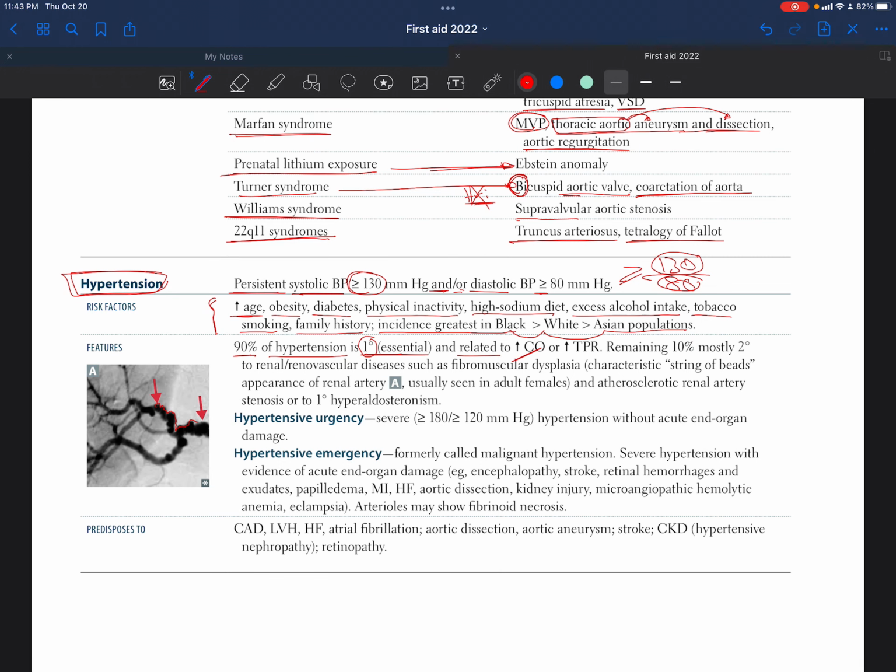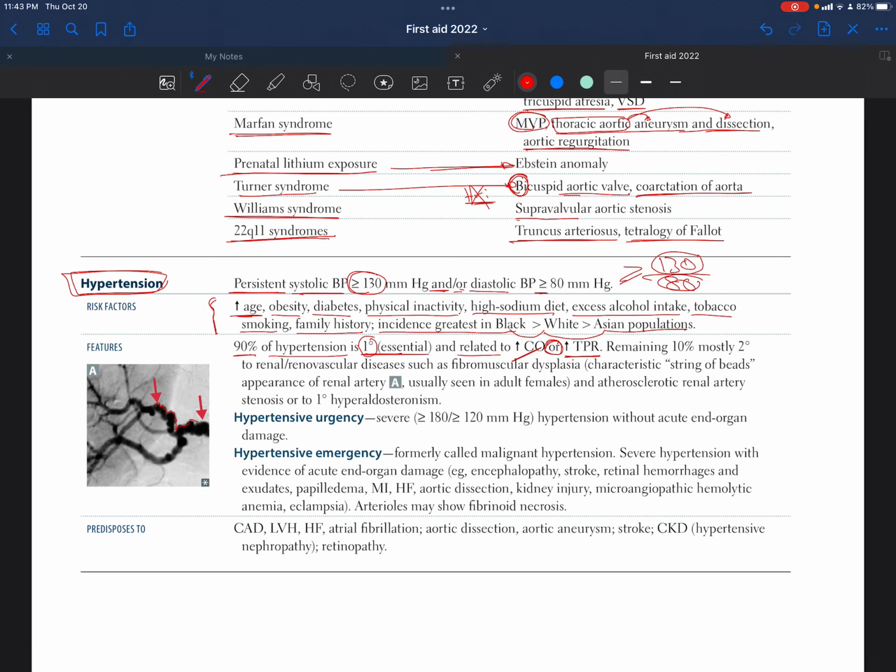For the features, 90% of hypertension is primary, or what is called essential, and it's related to an increase in cardiac output or an increase in the total peripheral resistance. So it's either too much blood coming out of the heart or there is an increase in the resistance, that is, total peripheral resistance.